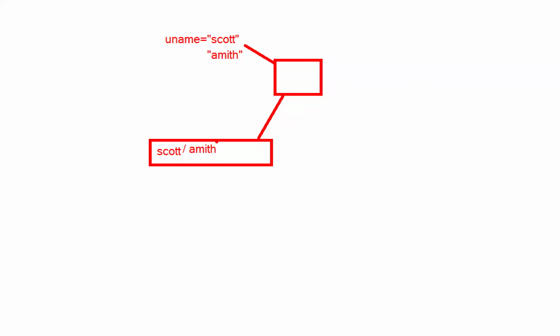That is the concept. Whenever you are modifying the variable, every time we need to execute the logic to update the view. Then only the view will update. That is the main concept.